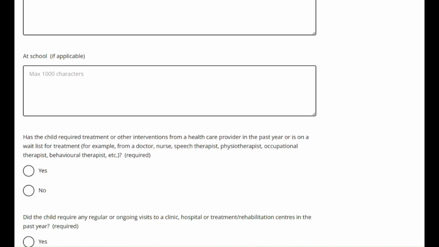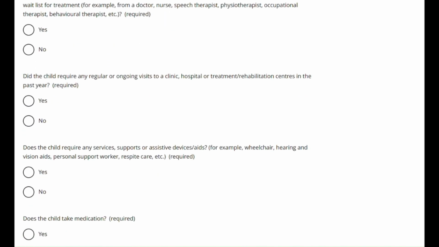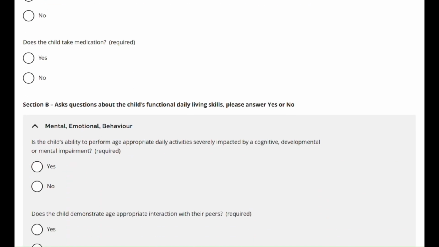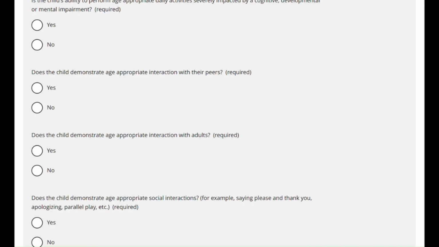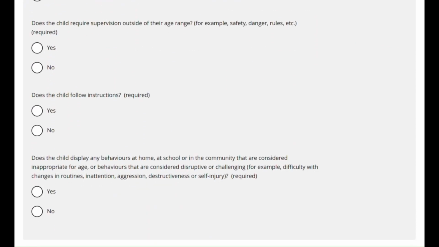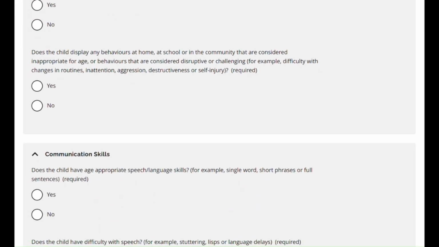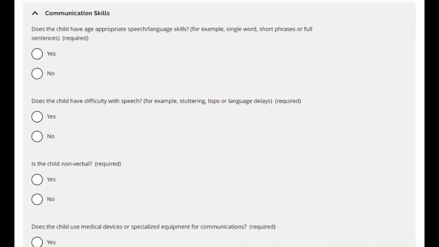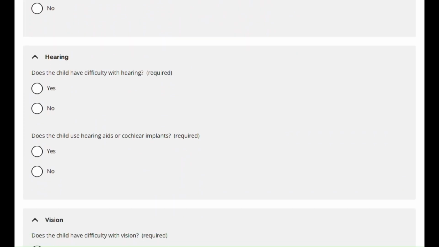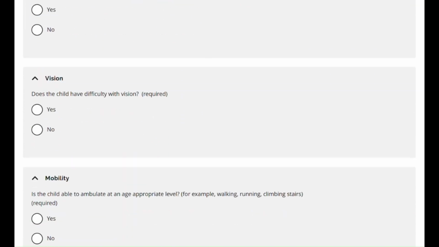Section B. You are asked various questions about the child's functional daily living skills. You will answer yes or no. Be sure to read each question carefully. Some questions may be more difficult to answer, as there is no sometimes option. This is understandable and to be expected. Try your best to think about what is typical and answer to the best of your ability.